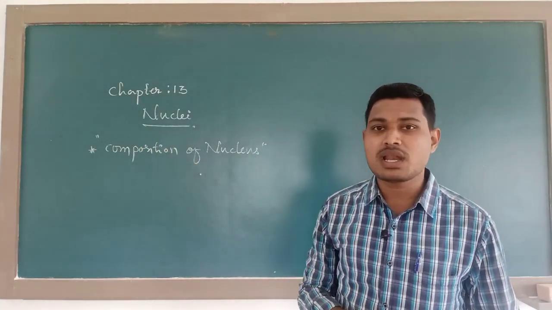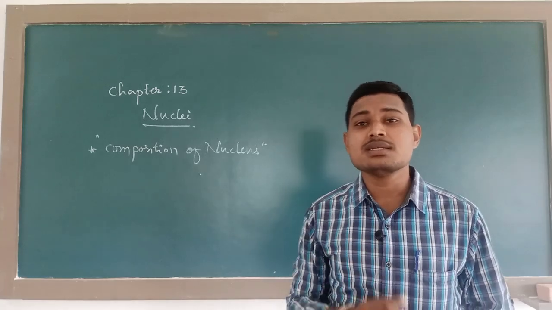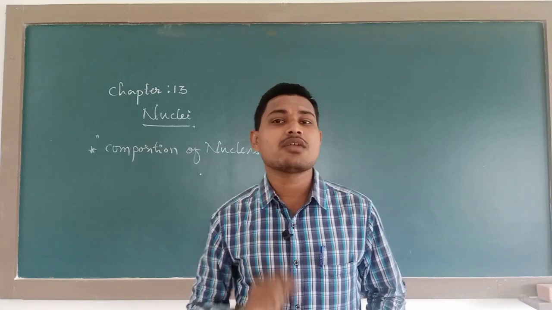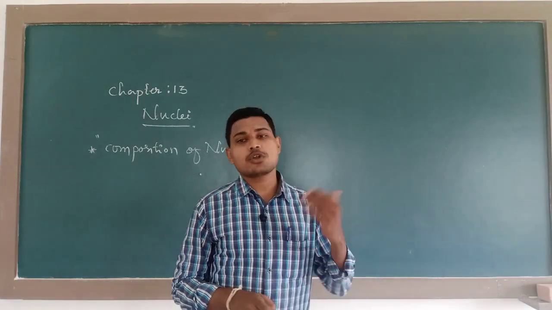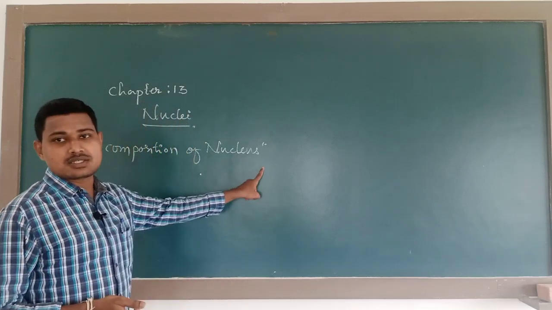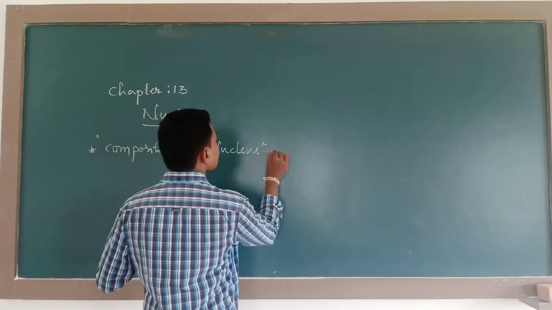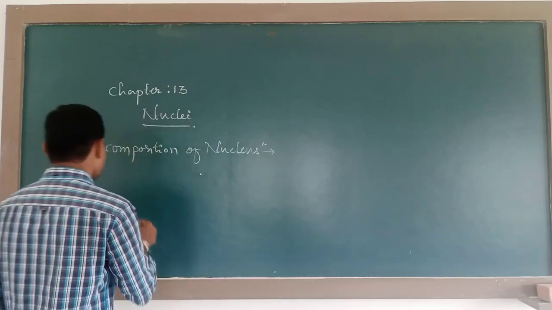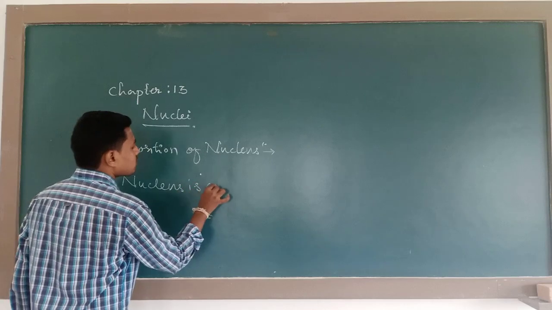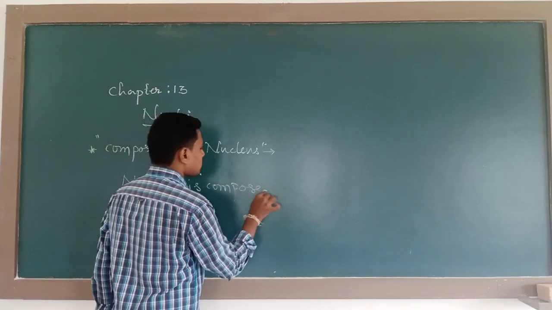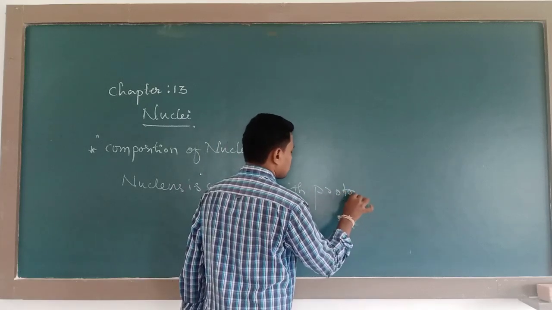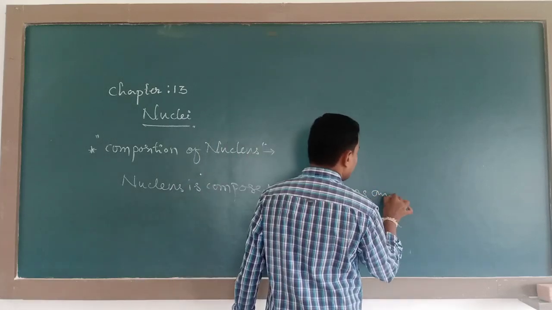So what is this nucleus made of? The nucleus is basically made of two things. One is proton and another one is neutron. So this proton and neutron are nothing but the composition of the nucleus. The nucleus is composed of protons and neutrons.